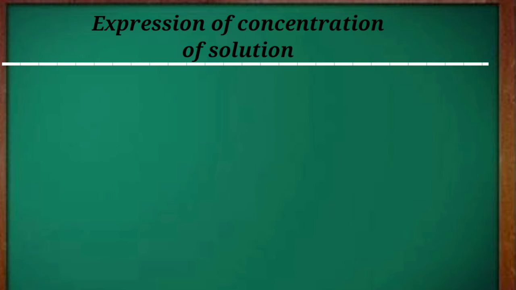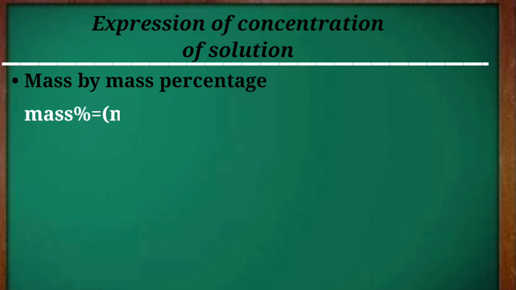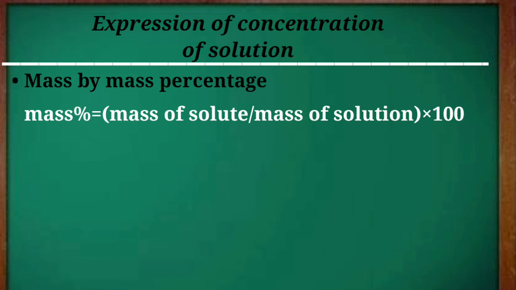Now we will discuss how to express the concentration of a solution. There are many ways we can express the concentration of a solution, but here we will learn just three methods. The first method is mass by mass percentage. Mass percentage is mass of solute divided by mass of solution, into 100.